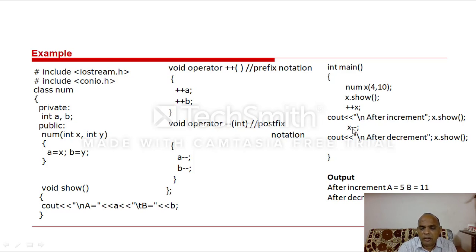Next one, come here: x minus minus. This is pre-decrement, this is post. Then there is no difference here, pre or post. Clear? There is no difference in this example. Then here x minus minus calls the minus minus operator, then a minus minus, b minus minus. 5 minus 1 equal to 4, 10 minus 1 equal to 9. Clear? So this is the output. Here we overloaded unary operators plus plus and minus minus.